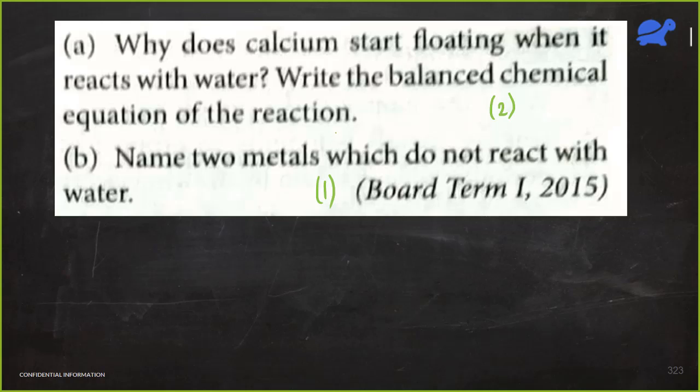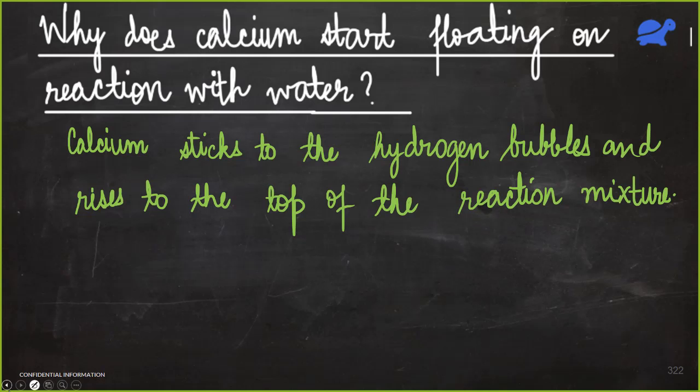Why does calcium start floating when it reacts with water? Yeah, Meghna, first you answer this, then I'll go to the last slide because last slide has this answer. Very good, Rishabh. Calcium sticks to the hydrogen bubbles and rises to the top of the mixture. So, Meghna, you can note it down.